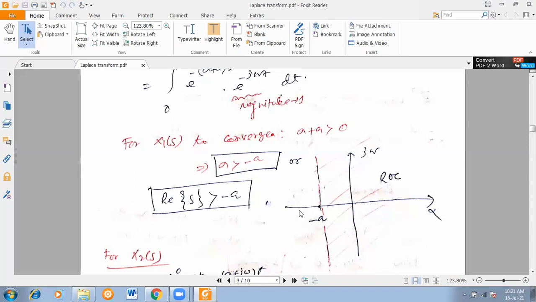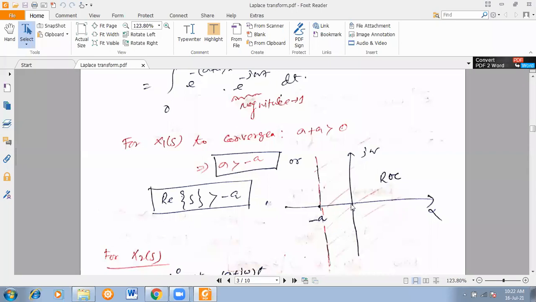So see, sigma, suppose its negative value, this is 0, then sigma value, suppose here is minus a, so that is minus a, here sigma is equal to minus a. This point is sigma equal to minus a. So what did I say? Sigma should be greater than minus a, that means you can't show the left side of sigma minus a, so the right side, the whole region on this side, from positive infinity, that is your region of convergence.